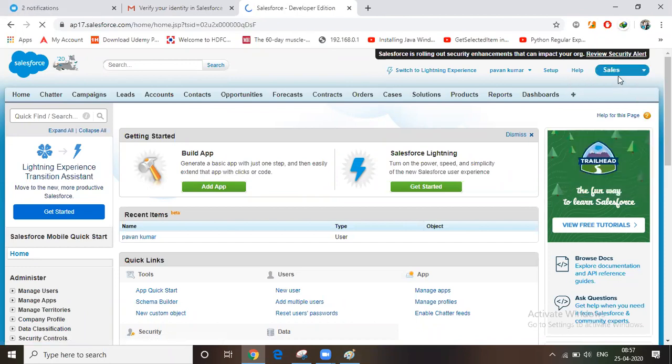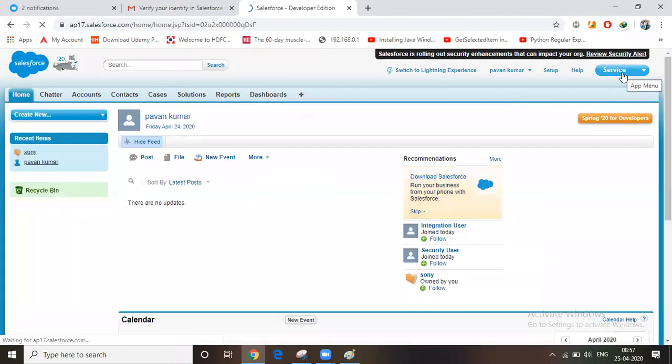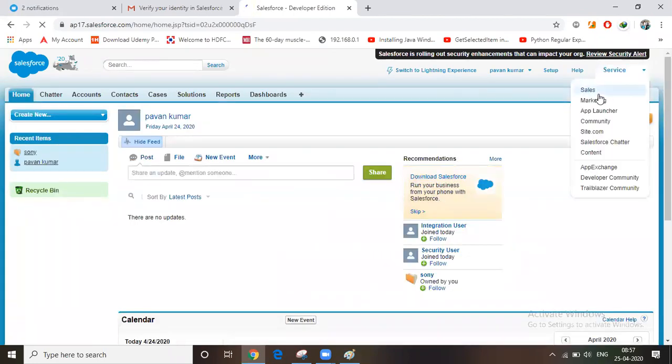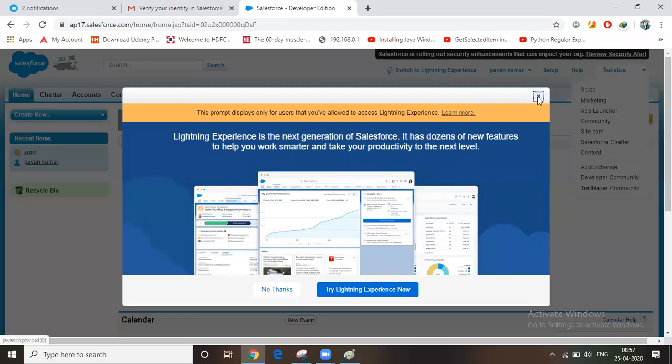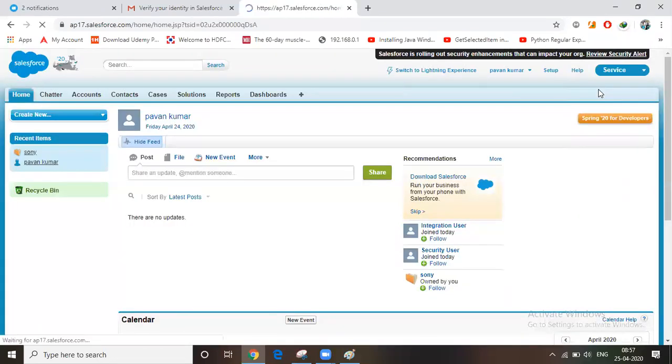There are default applications out there. Yesterday we had discussed this. In the sales application, you see campaigns, leads, accounts, contacts, opportunities, orders, products, reports, and dashboards.